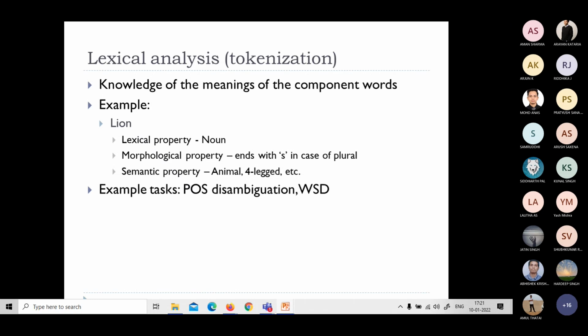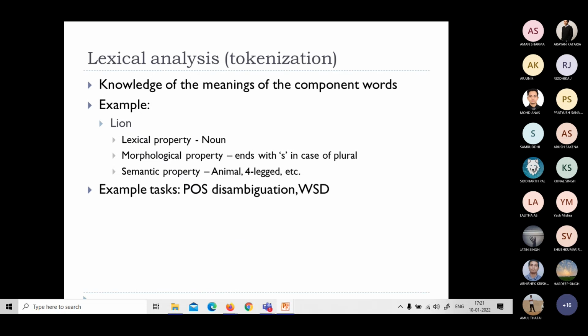And what is the semantic property? Meaning of this one. It's an animal. It's a four-legged animal because lion is an animal living in the jungle. That may be a direct meaning, direct synonyms, but that is not going to be helpful in processing the language, right? So what is lion about? It's an animal. It's a four-legged animal. So like this, we can find out the categories, groups, right?